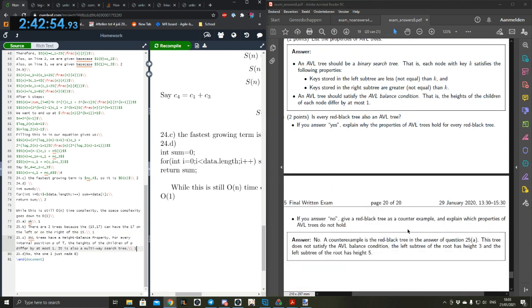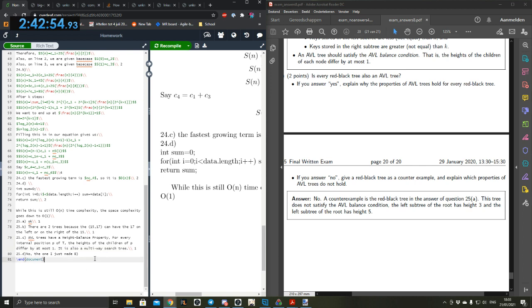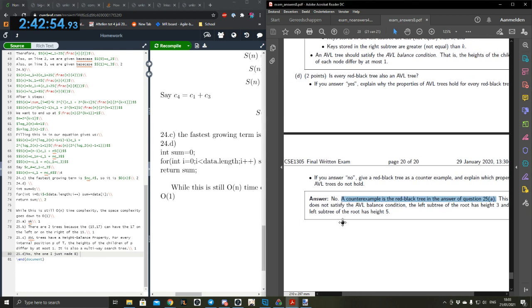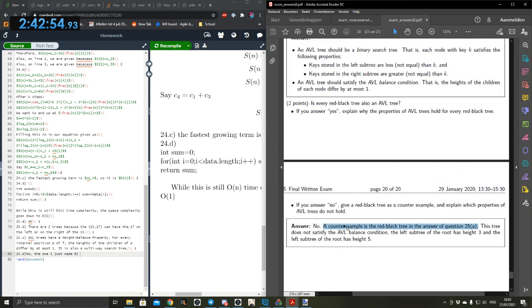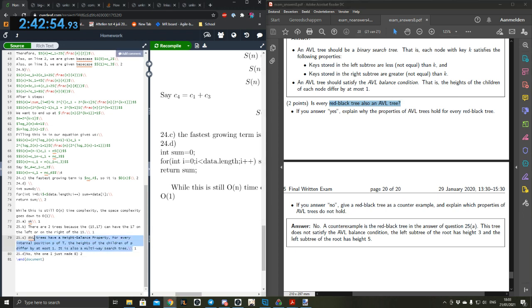And we also got the last one wrong then. Actually, we have this one correct, but for the wrong reason. No, it's good. A counterexample is the answer of question 25a. So that's a full point. Like I said, we got it right, but for the wrong reason, because we were comparing it to a 2-4 tree. But it doesn't matter. We were using the AVL tree because we were using the definition that we looked up here. I just thought multi-way search trees had that as well, but they don't.